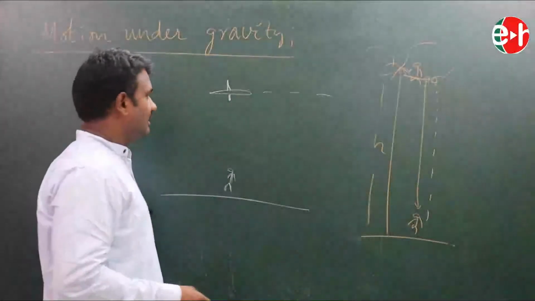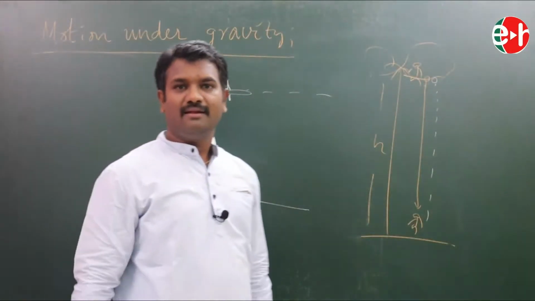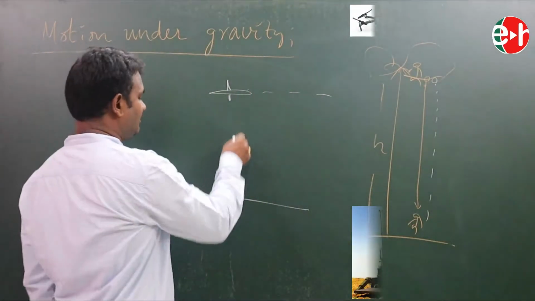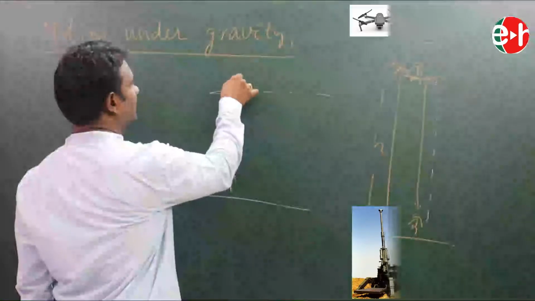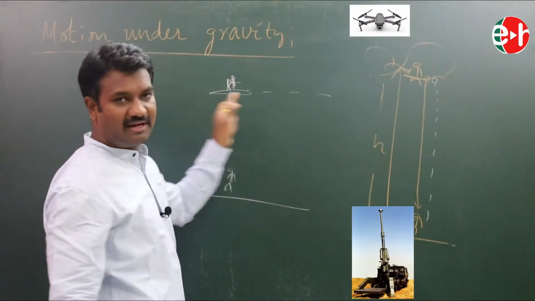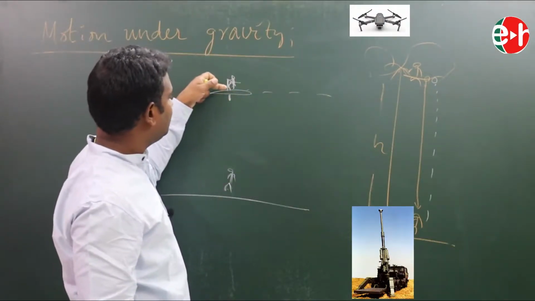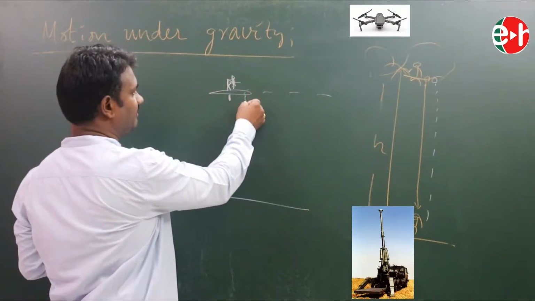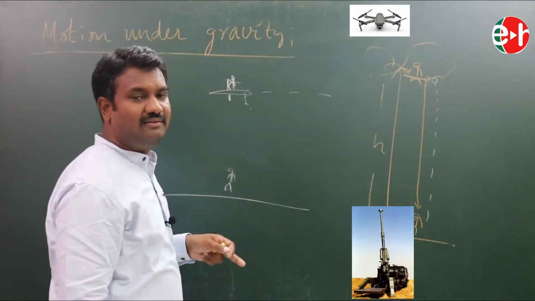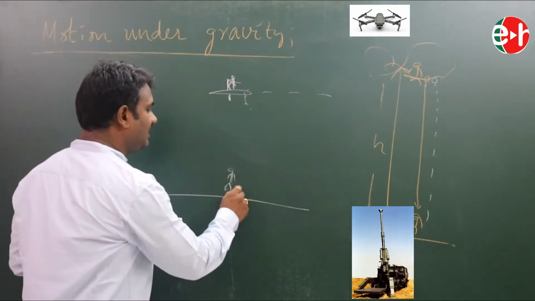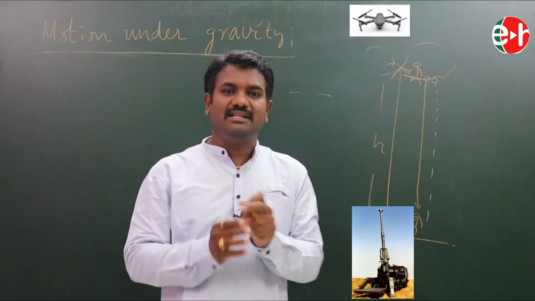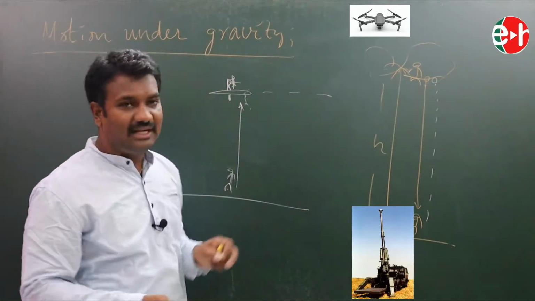See, one more example. Here I have seen this is some enemy's fighter plane or helicopter. I have seen this is exactly on top of me. It is not moving, neither moving backward or forward. It is exactly staying at the position and observing me. I would like to blast this with my gun or bomb. For that I need to throw the bomb or fire the gun with certain velocity. Then only it hits the fighter helicopter.